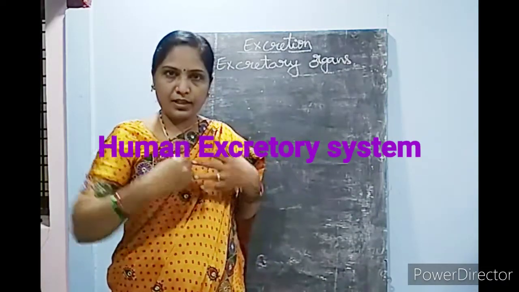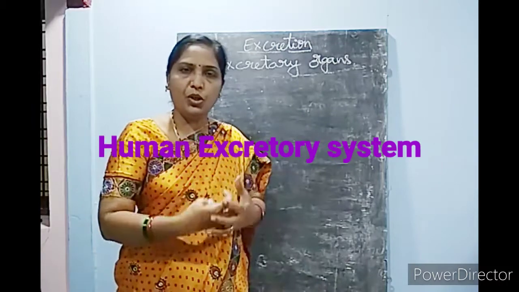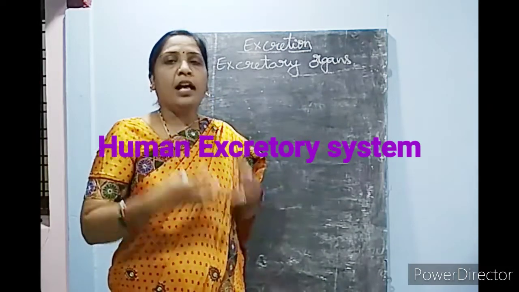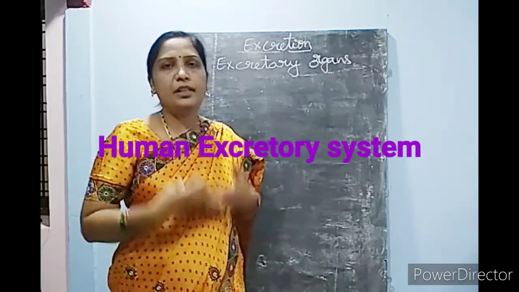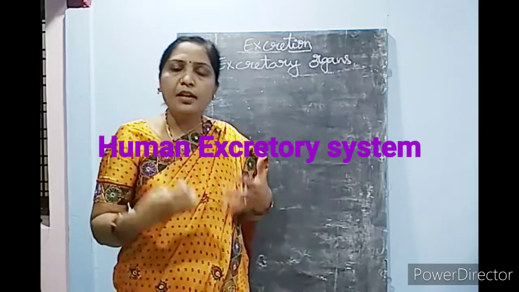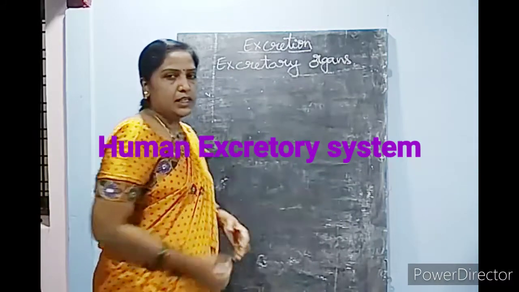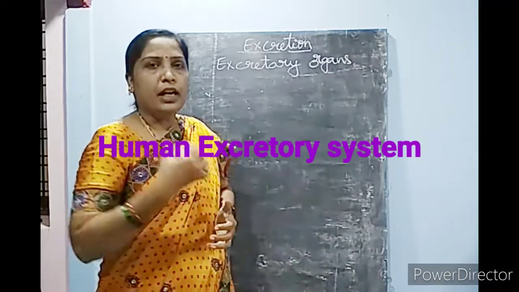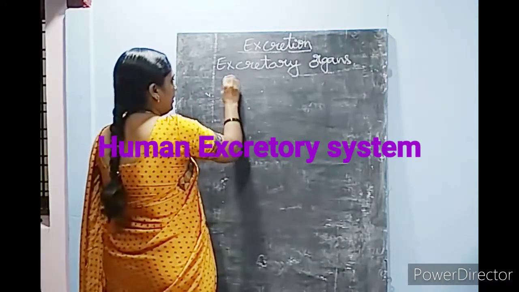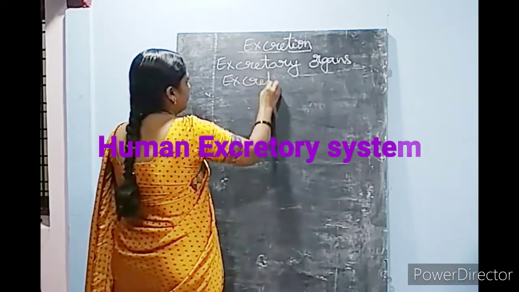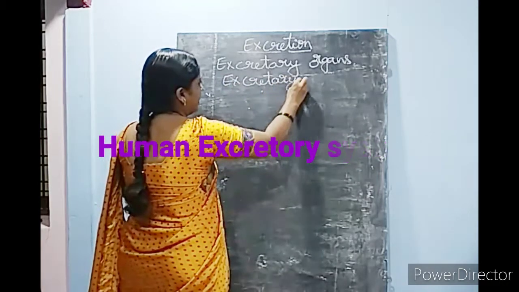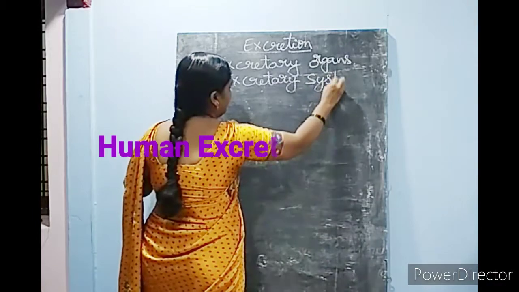Structurally and functionally the same type of tissues join and form the organs. And the organs performing the same type of functions form a system. In this way, the excretory organs all join together and form the excretory system. So in today's class, we are reading about the excretory system.